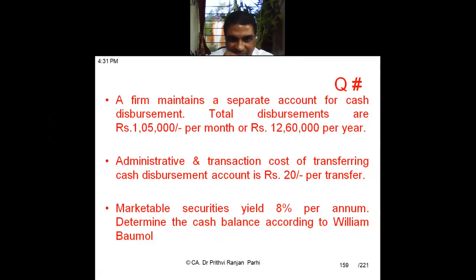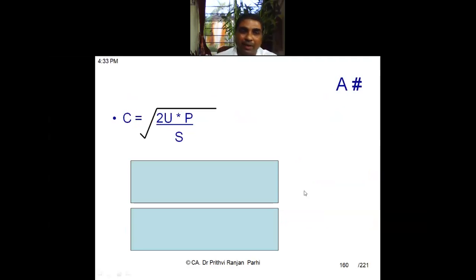You can say that is the opportunity cost. That means if you invest that money, you will be getting 8%. Now, what is the transaction cost? Administration and transaction cost of transferring to the disbursement account is 20 rupees per transfer.